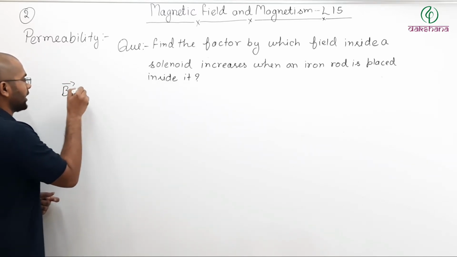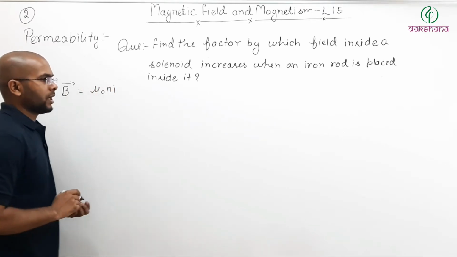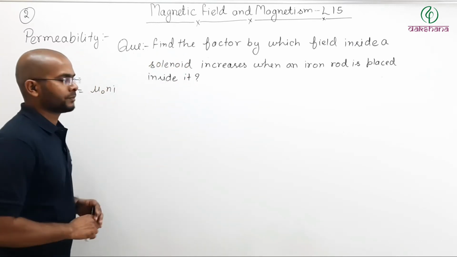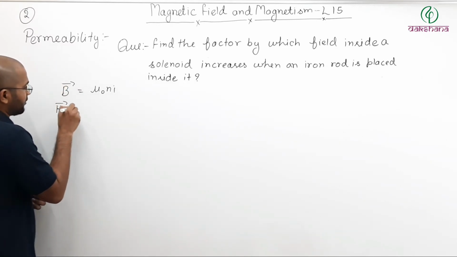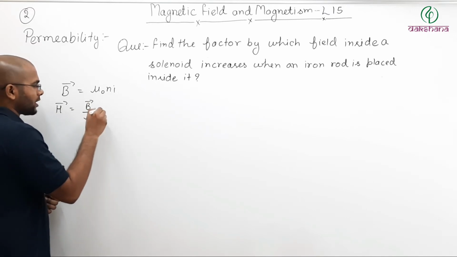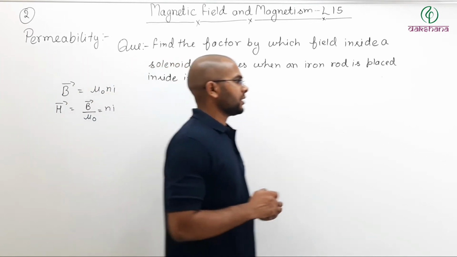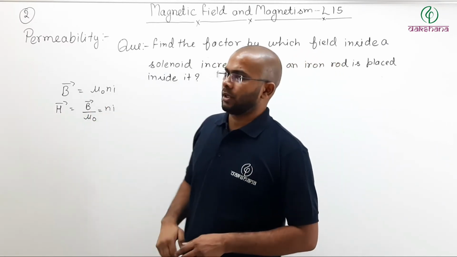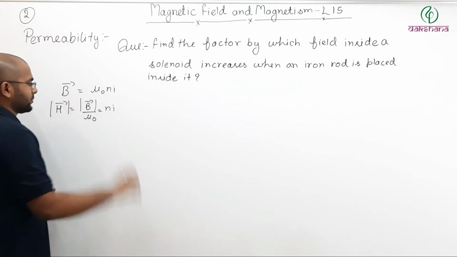The field for a solenoid is nothing but mu naught times N times I, when there is no material inside the solenoid. Now, if that is the field, the magnetic intensity vector may be defined as B divided by mu naught, which is equal to N times I. So the magnetic intensity vector is defined as N times I, which is B by mu naught, or you can say just the magnitude, like this.